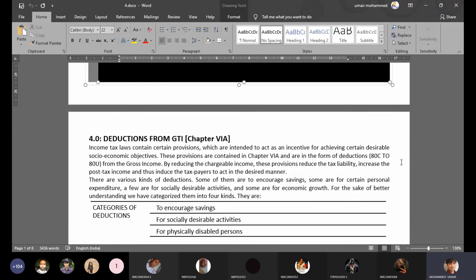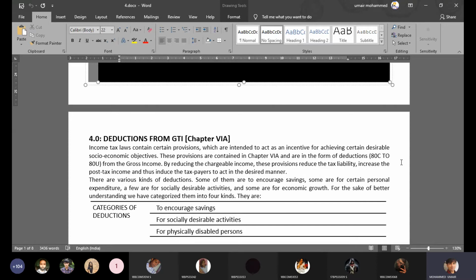So what happens here is that sometimes the government may also involve people like me and you, the public, to take part in this socially desirable activity through donations, through contributions, right?